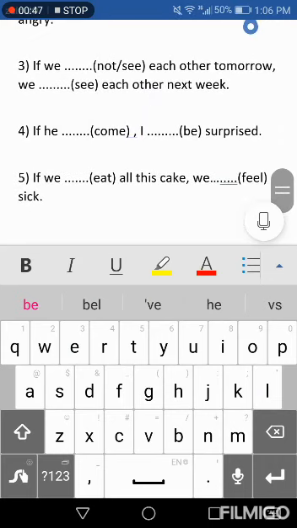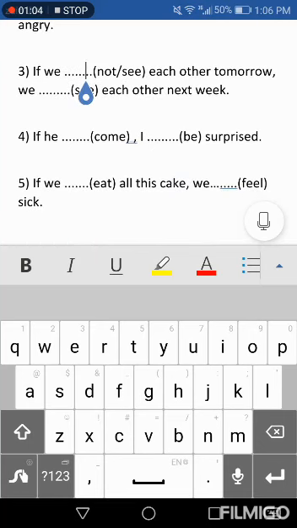Three: If we not see each other tomorrow, we see each other next week. For the negative form of simple present, we use don't or doesn't. We use don't when the subject is they, we, you, I. And we use doesn't when the subject is she, he, and it.